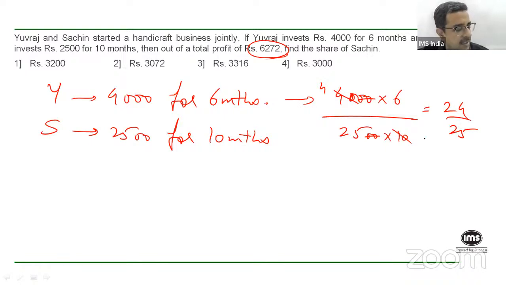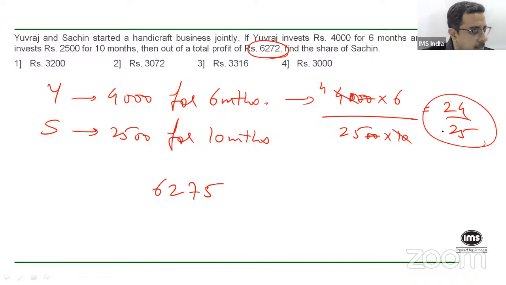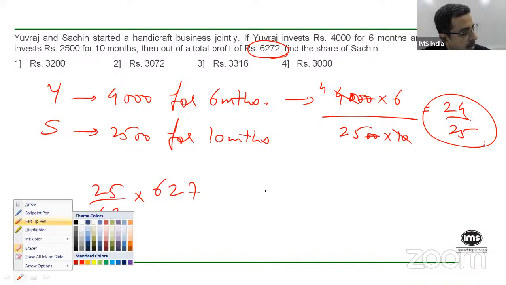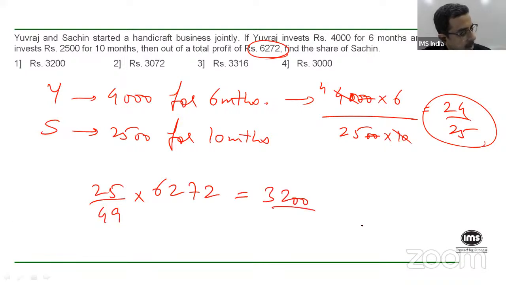Correct. So the ratio for Yuvraj and Sachin is 24 is to 25, which means this 6,272 will be divided into a total of 49 parts, out of which Sachin gets 25 parts, right? So 25 upon 49 into 6,272, right? This works out to be 3,200.